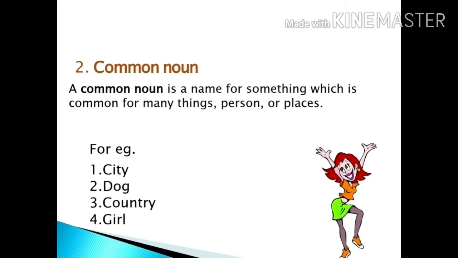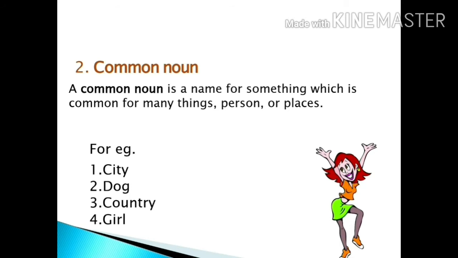City. There can be many cities. City is not a specific word, it is a common word for many cities. That is why it is a common noun. Similarly, dog. Dog can be any dog on your street. It's not a particular name or a particular dog. Dogs can be any dog.